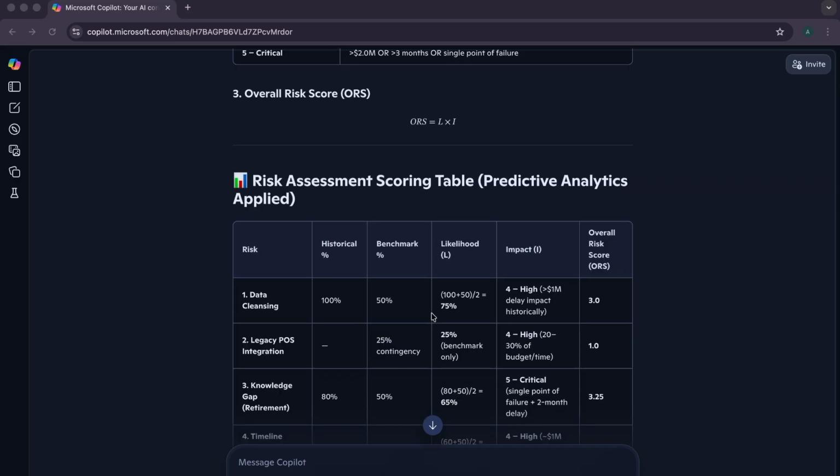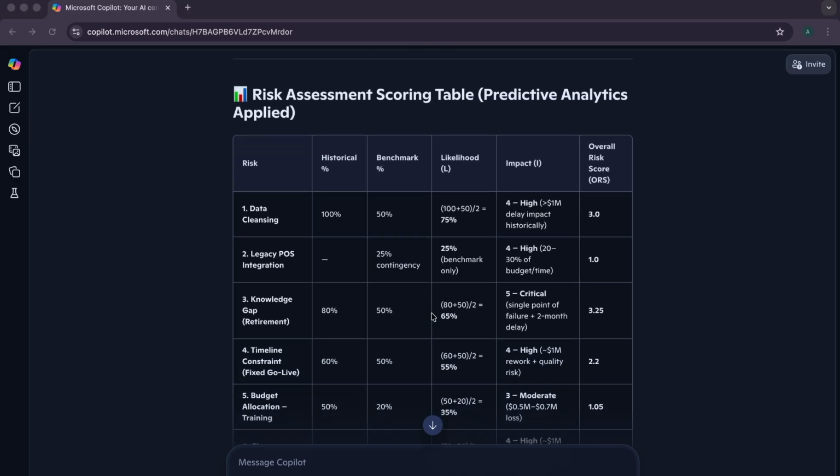What Copilot did is provide a risk assessment scoring table using the information we provided. We'll start with data cleansing. The historical percentage is 100, the benchmark is 50, so the likelihood, adding both and dividing by 2, is 75%.